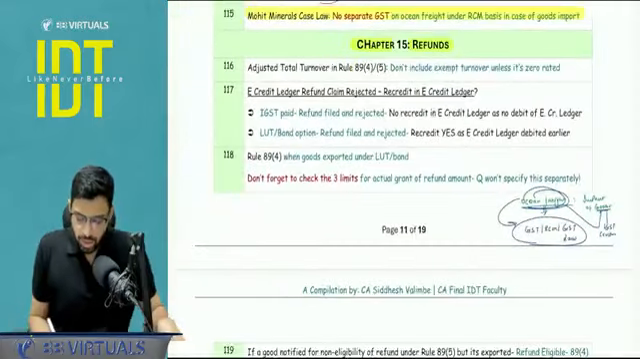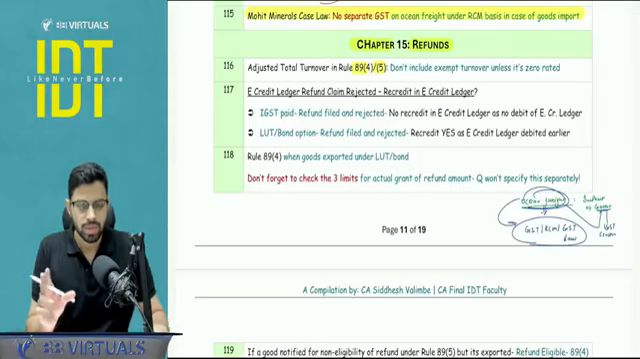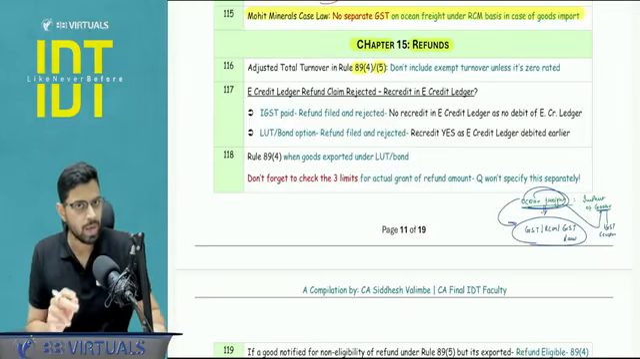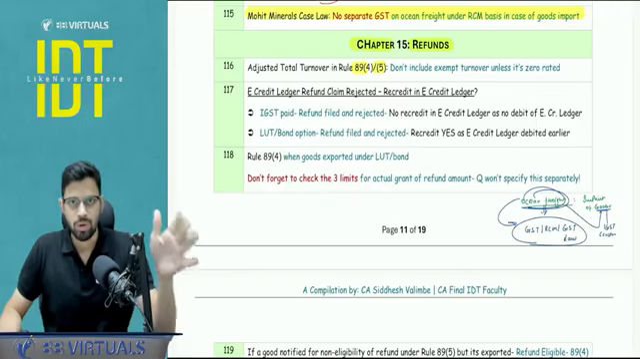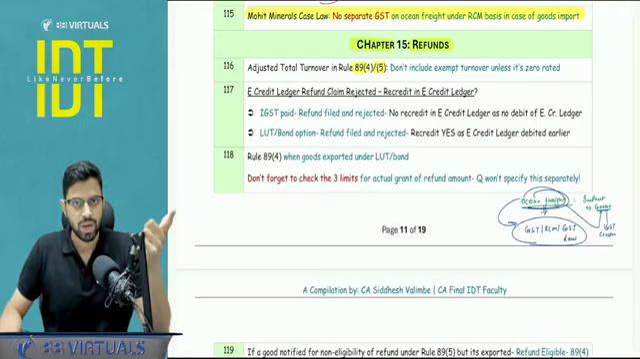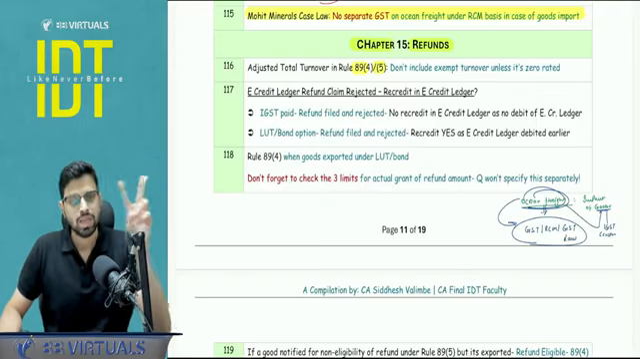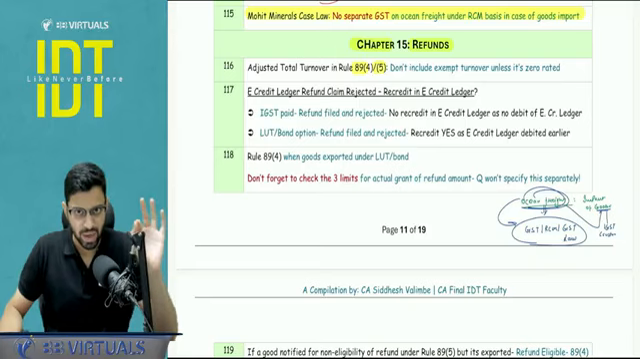So let's move to chapter number 15. Rule number 89.4, 89.5, ensure that you are doing this correctly. You're doing this properly along with the question. Numerical can be asked. 89.4 is when you're using the LUT route, and 89.5 is your refund of ITC in case of inverted duty structure. These are the only two cases where you get the refund of ITC, right?